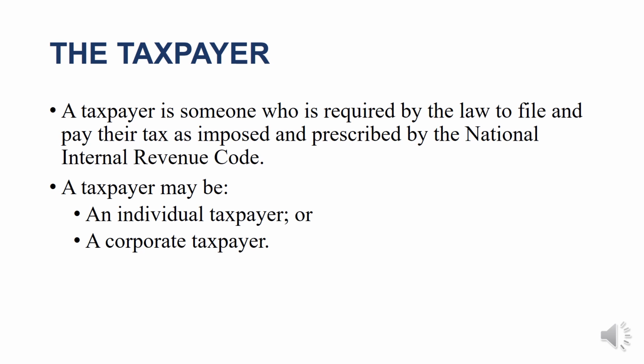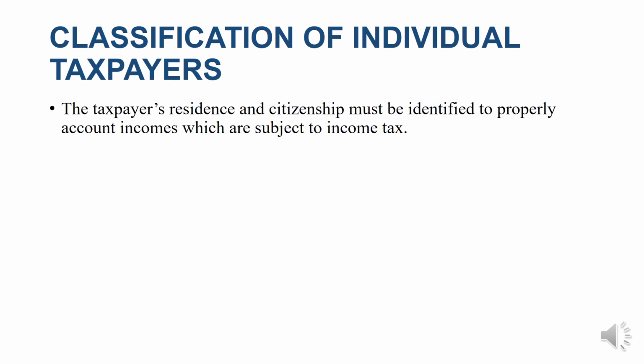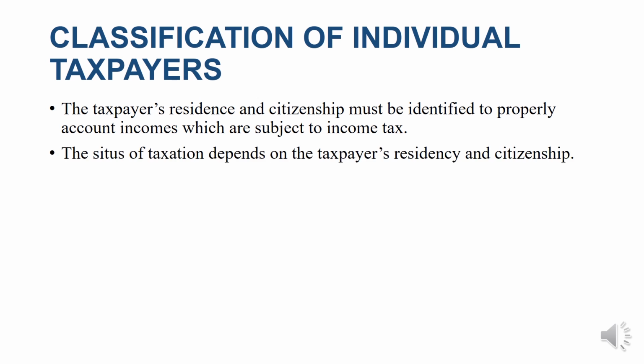Okay, so in this lesson, we will focus our discussion on the individual taxpayers because we'll have a separate discussion on corporate taxpayers. The individual taxpayers may be classified depending on their citizenship and residence. So the taxpayer's residence and citizenship must be identified properly to account incomes which are subject to income tax. The situs or the location of taxation depends on the taxpayer's residency and citizenship.